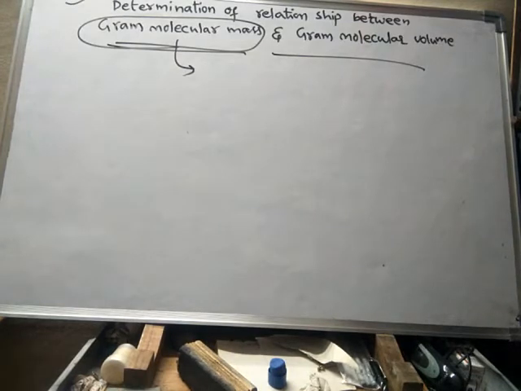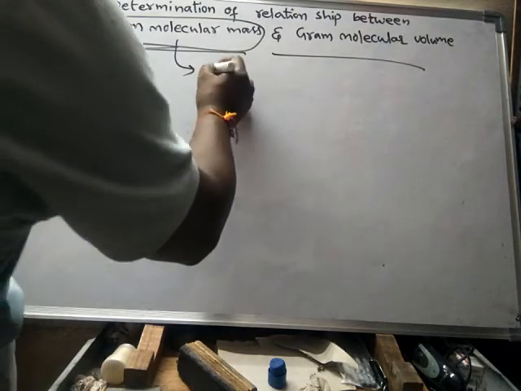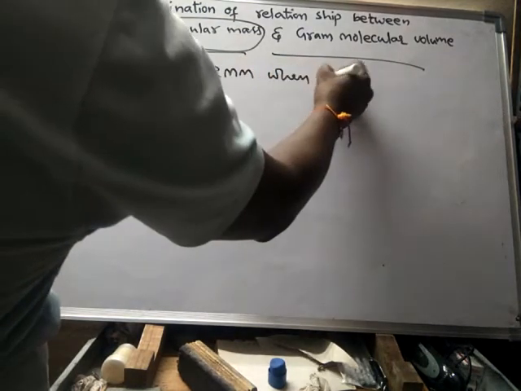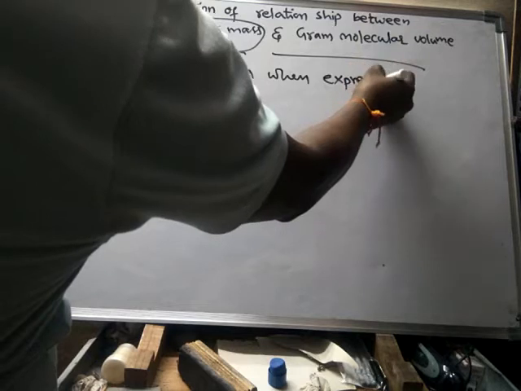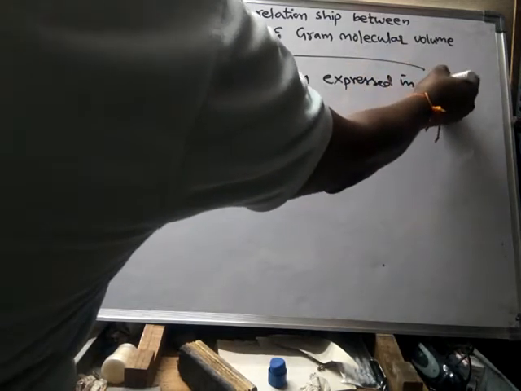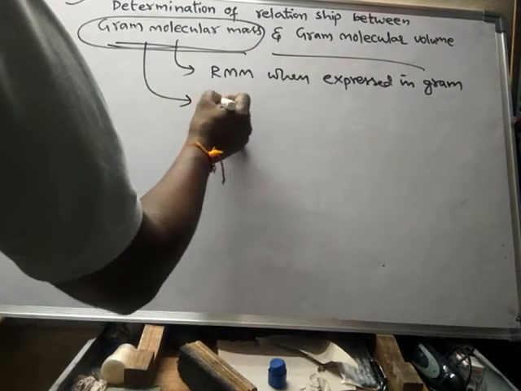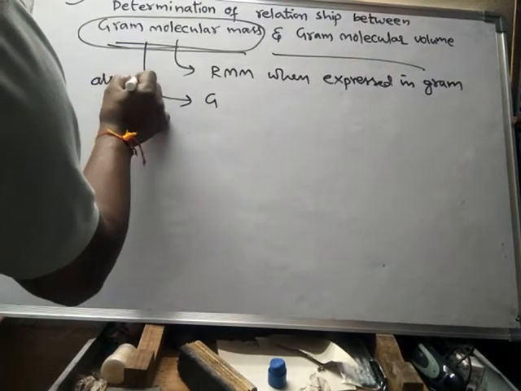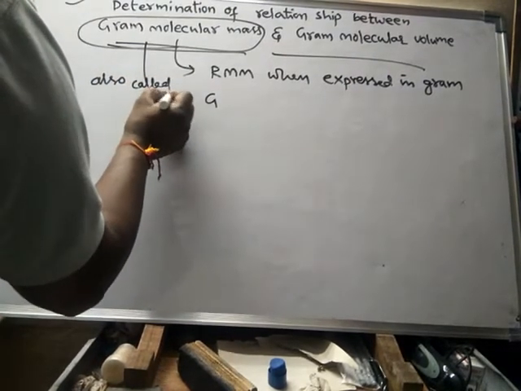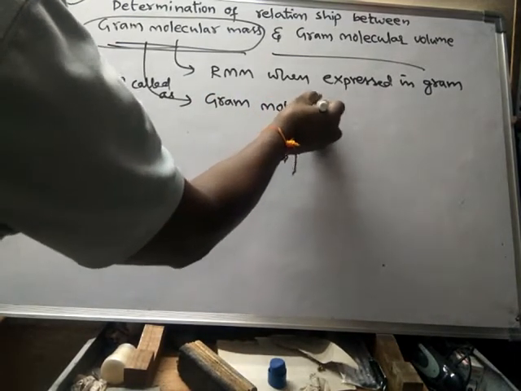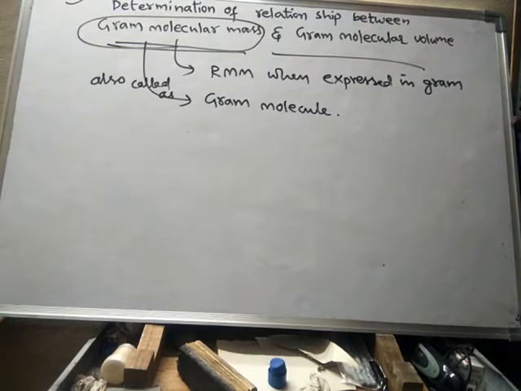Gram molecular mass is nothing but relative molecular mass when expressed in grams. When expressed in grams, it is called gram molecular mass. It is also called gram molecule.